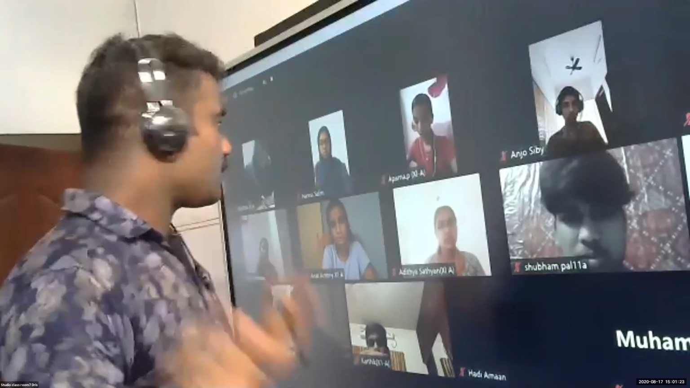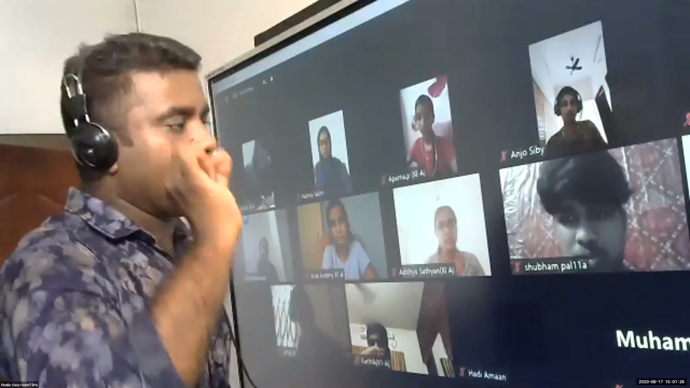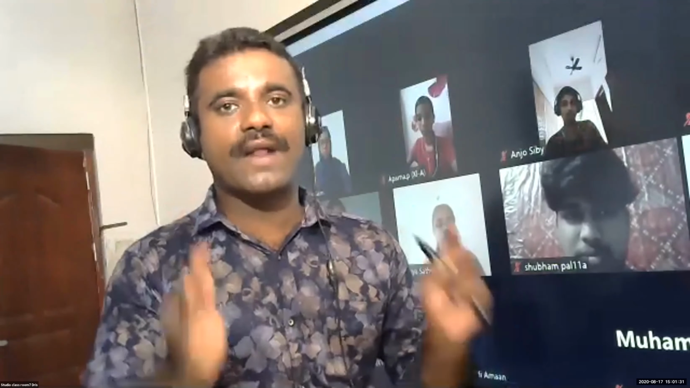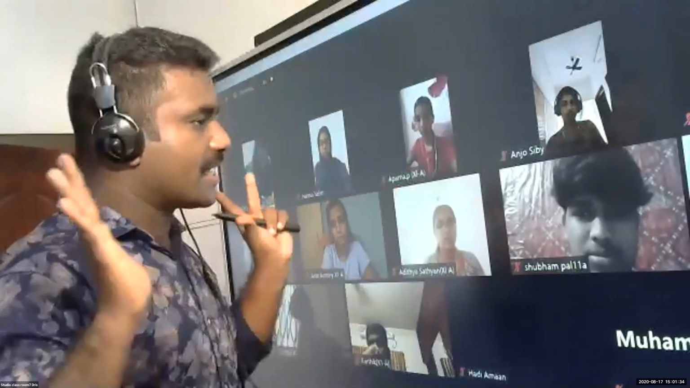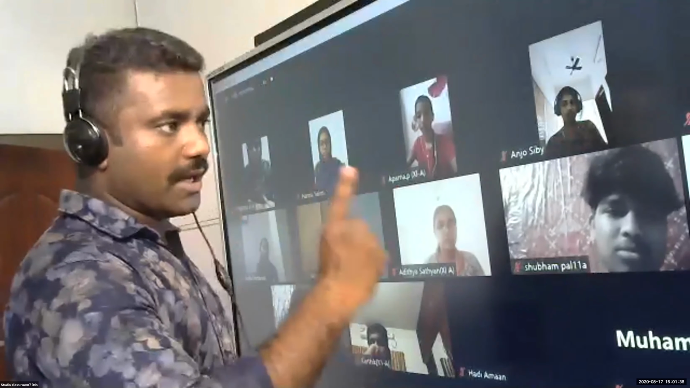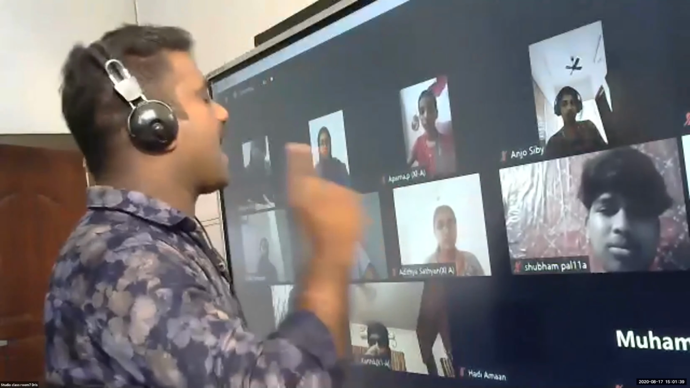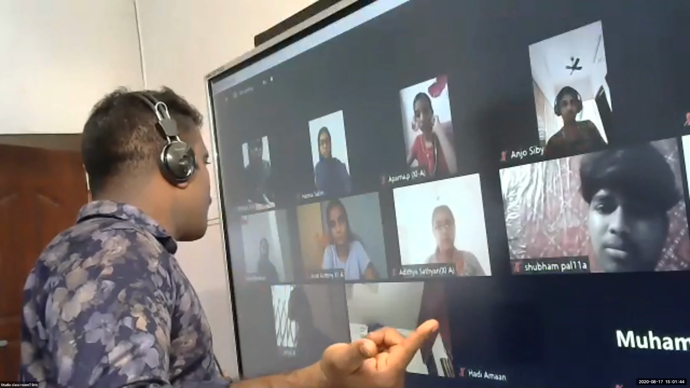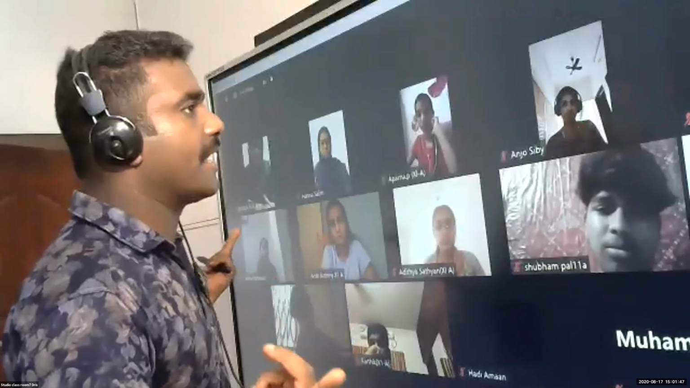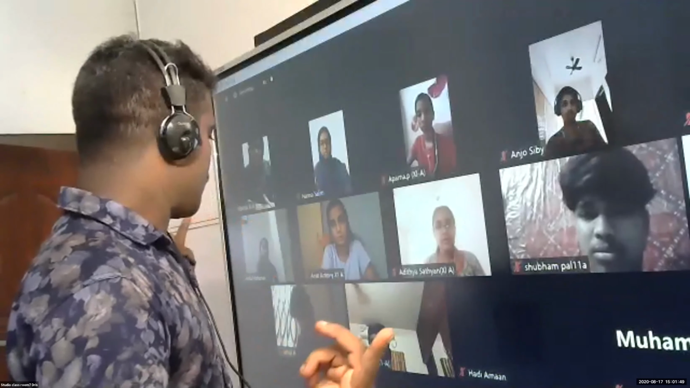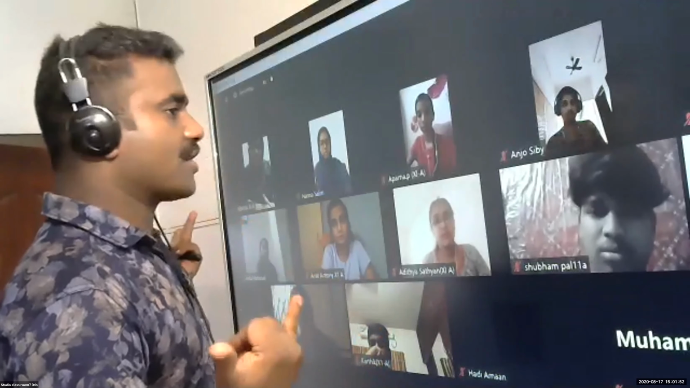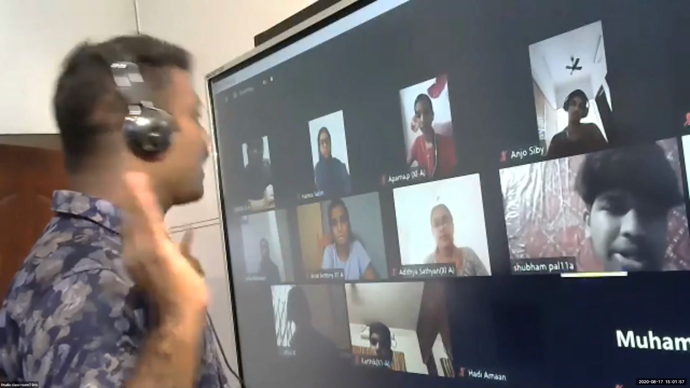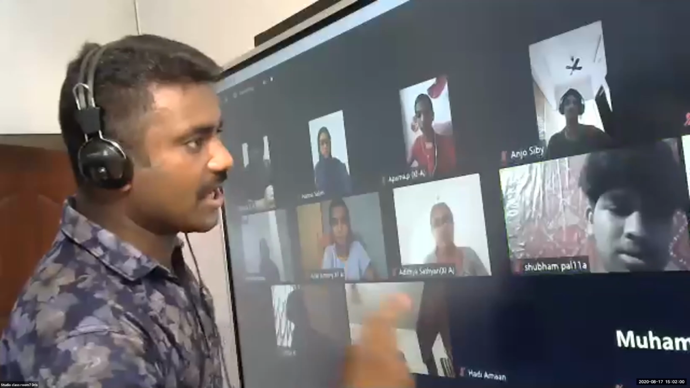Not understood? Suppose cash is received from Shubham. Look, here cash is received. If cash is received, cash will be what? It is a real account, cash. So debit or credit? If cash is received, cash, debit or credit? Debit. Cash is debit.